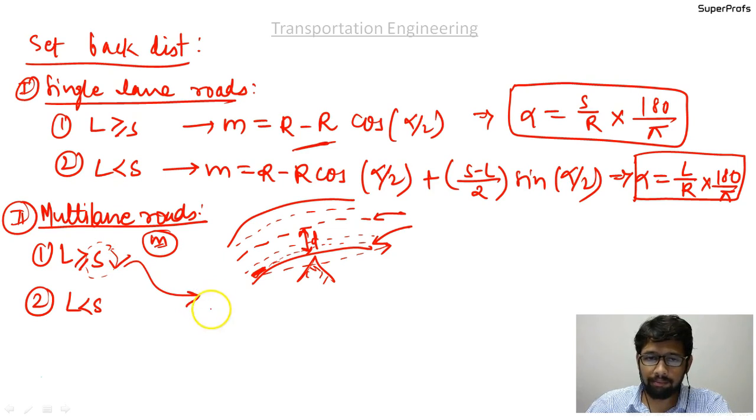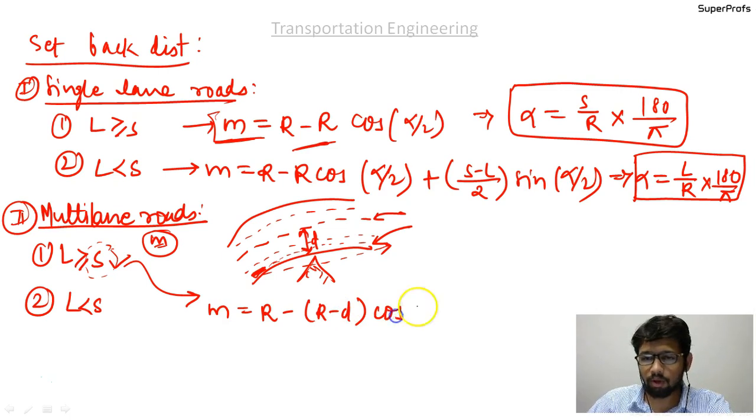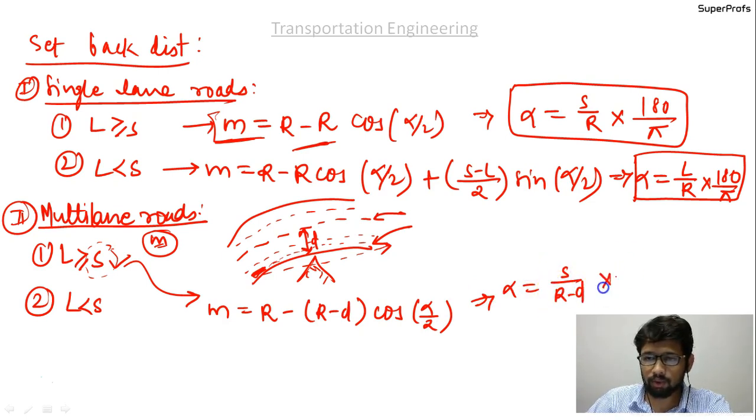So M in this case will be this formula, which needs to be modified: r minus d cos of alpha by 2, and alpha will be given as s upon r minus d into 180 by pi, in degrees.